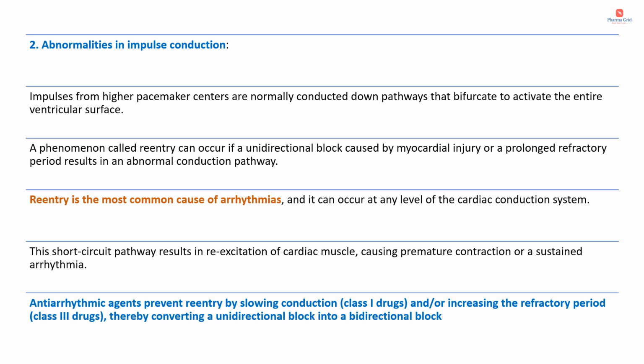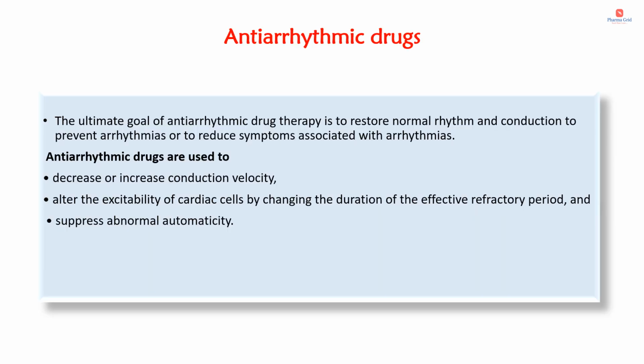So these anti-arrhythmic agents prevent re-entry by slowing conduction, that is mainly the class 1 drugs, and/or increasing the refractory period, that is the class 3 drugs, thereby converting a unidirectional block into a bidirectional block. Coming to the anti-arrhythmic agents, these are the drugs mainly used for the treatment of arrhythmias. The ultimate goal of anti-arrhythmic drug therapy is to restore normal rhythm and conduction, to prevent arrhythmias or to reduce symptoms associated with the arrhythmias.